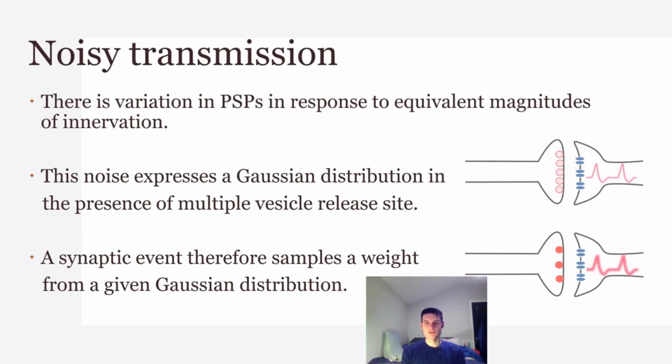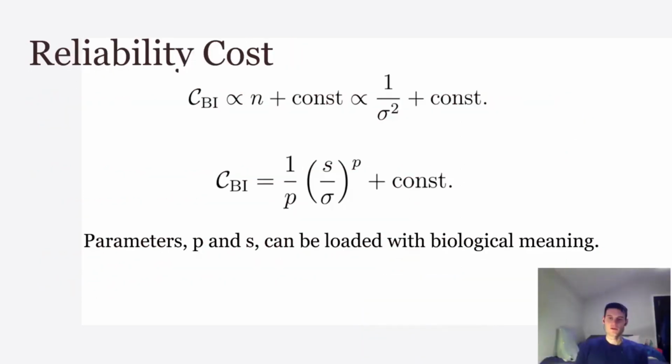We know that postsynaptic potentials follow a Gaussian distribution when there are multiple physical release sites. We know statistically that the precision of a sampling distribution scales with the number in the sample. Thus, we make the claim that precise synaptic transmission scales with the number of physical release sites. But this is also more energy costly. So our biological reliability cost is inspired by this proportional relationship between precision and n.